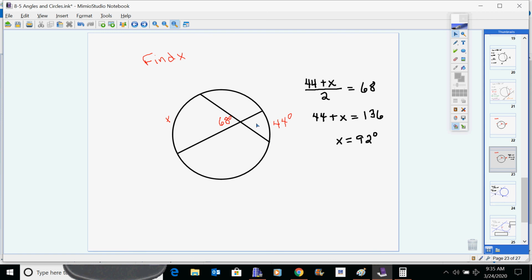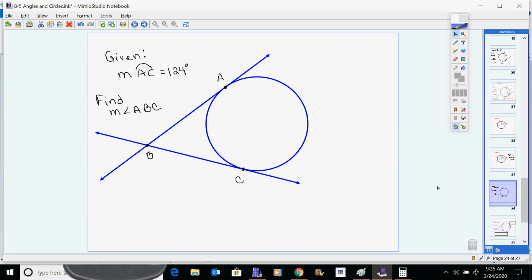Okay, so thinking add, divide by 2, but remember what you're adding. This one. All right, I see this picture. Are you thinking add? Are you thinking just divide by 2? Are you thinking subtract? We're going to think subtract and divide by 2. It's outside the circle, okay? Outside, and so we're going to be thinking subtract.